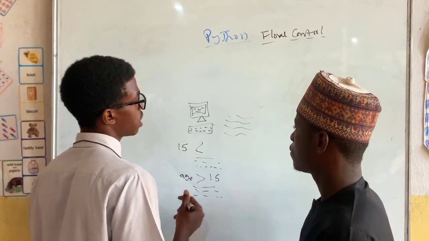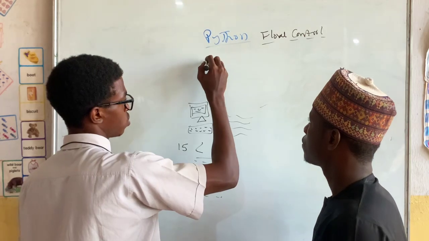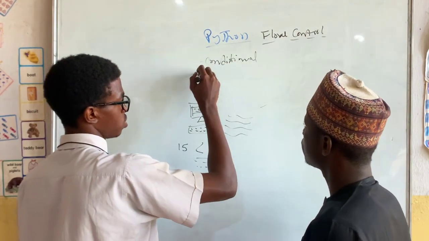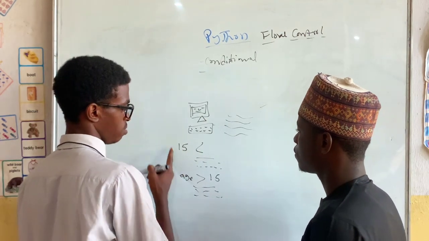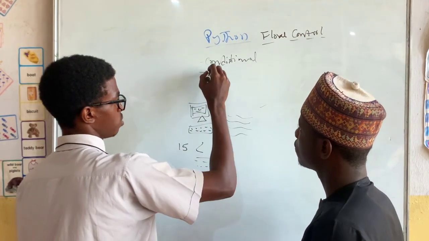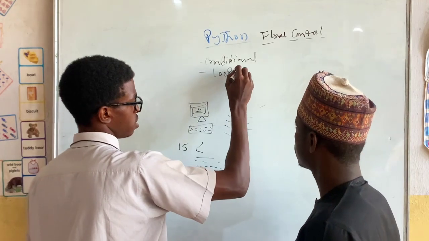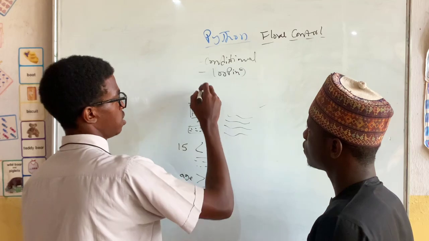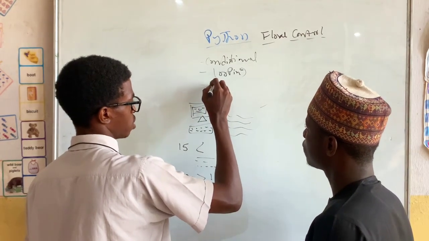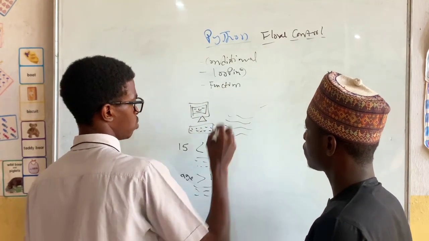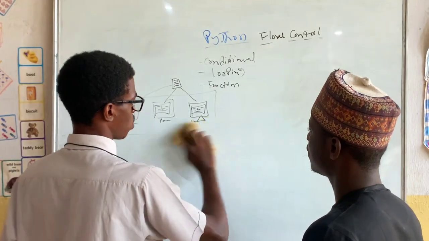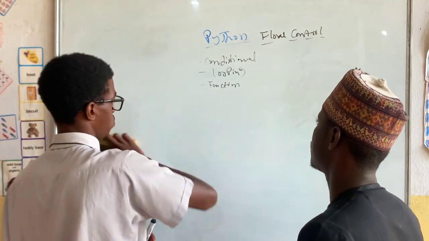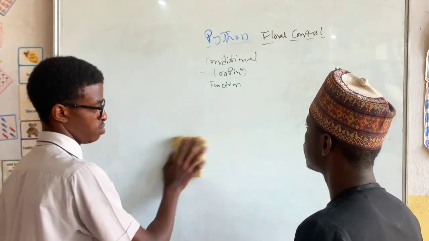So we're going to learn three concepts under flow control. Number one is conditional statement, which is based on condition. Like I said, I made an example using this age. Then number two is looping, the same thing as what I said here: make your computer repeat some certain action. Then the third one is function. Don't worry, when it comes to function, it's very easy to understand, especially when we start writing the code. And you'll see how you work with it. It's very simple.